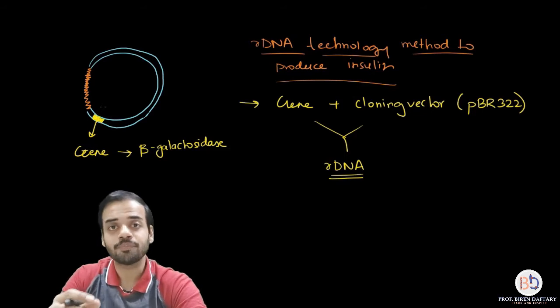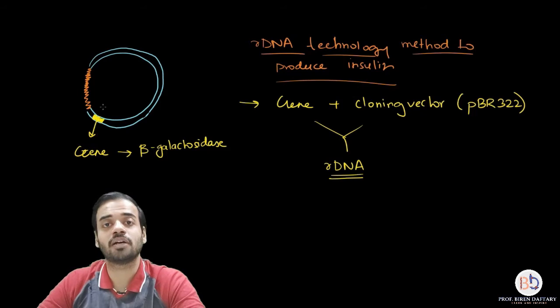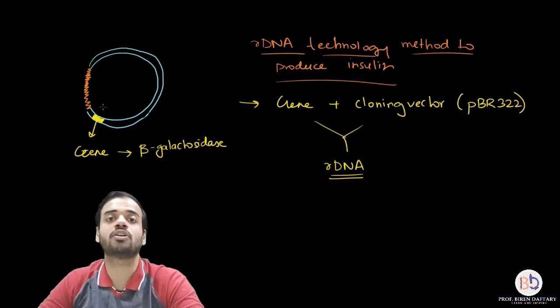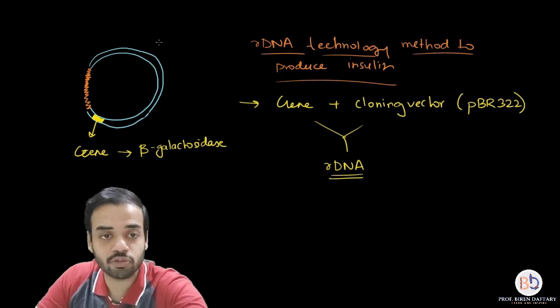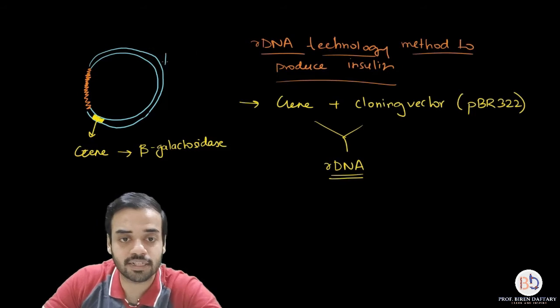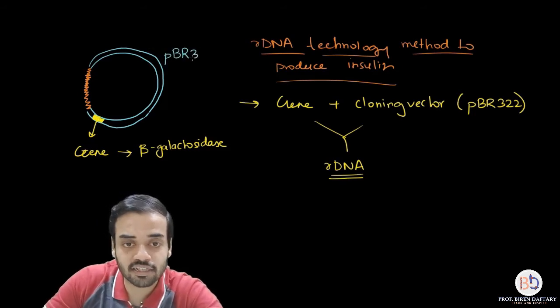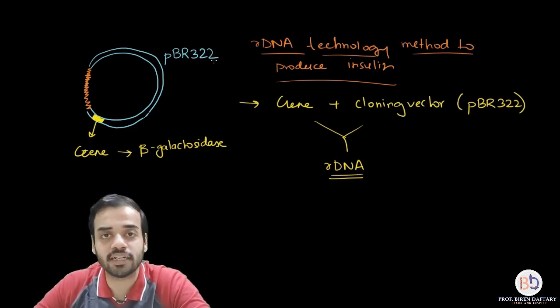Just beside that gene we put the gene for insulin. So this was done by whom? This was done by Itakura and Gilbert and all the other co-workers. So I hope this is clear. Which was the vector that was used? The vector which was used was called pBR322. Is this clear? This is the information that you need to know. So this was your recombinant DNA.